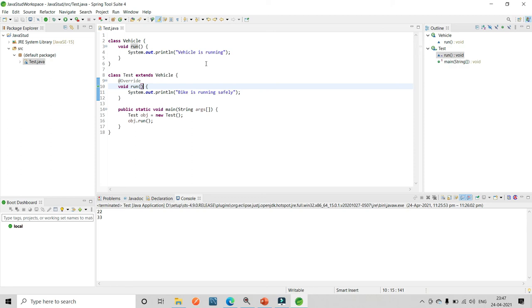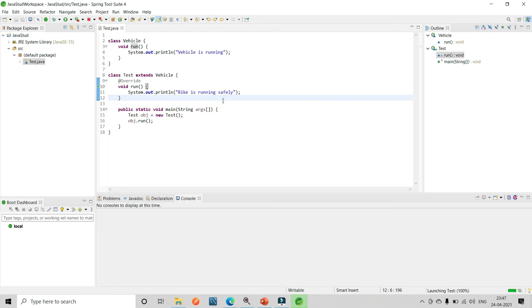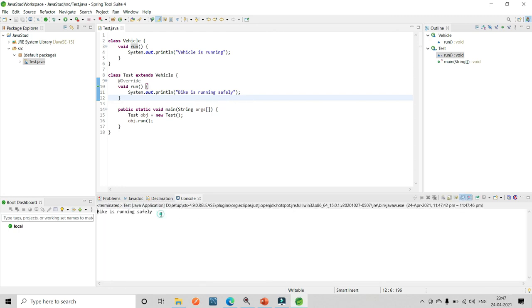So what is the output of this program? In overriding, when we override the first method with the second one, the output will always be the second method. If I run this program, the output is "bike is running safely". This is because the name of the method is the same and we override this run method. That's why the output is "bike is running safely". So this is the output of the program.